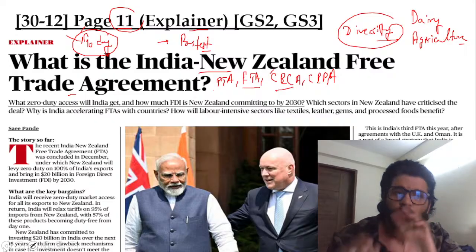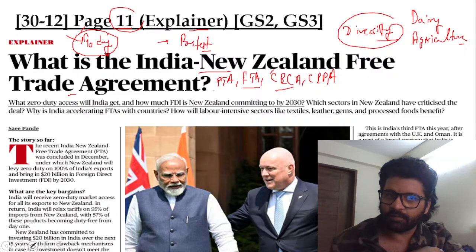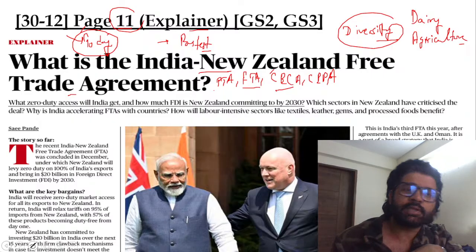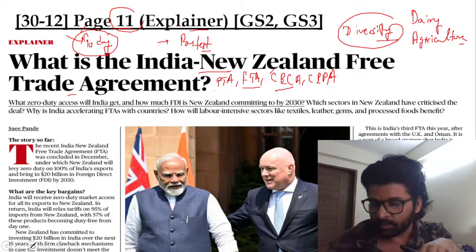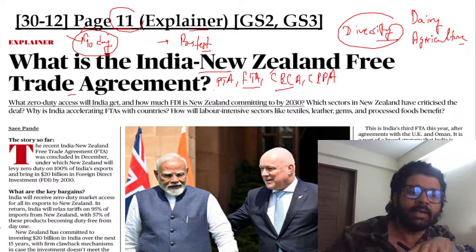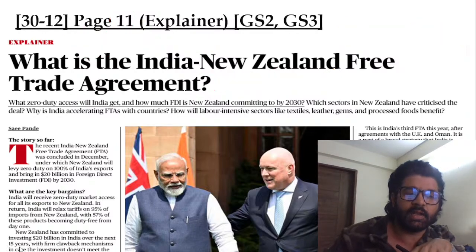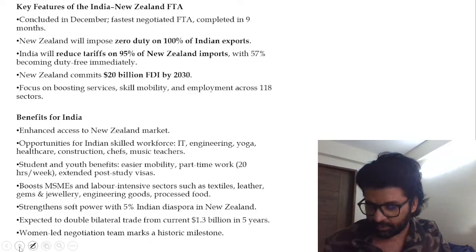So what I was telling you. Again and again the concern is that dairy and agriculture are excluded. New Zealand is not very happy with it. India's other concern is that most of these FTAs generally favor the other country. That can happen in this scenario as well. New Zealand may export more than India. So these are the things which have to be allayed, and we have to take care of that as the thing progresses.